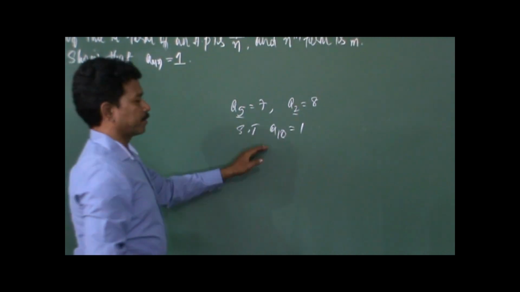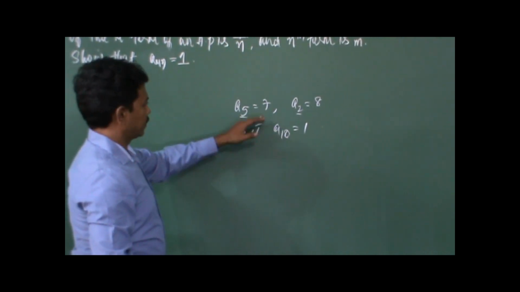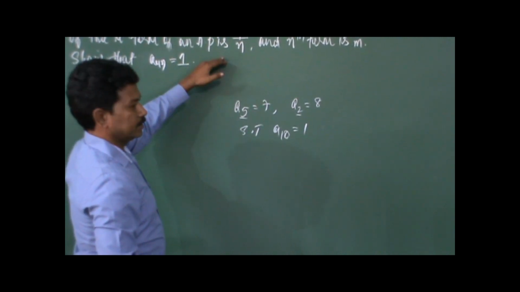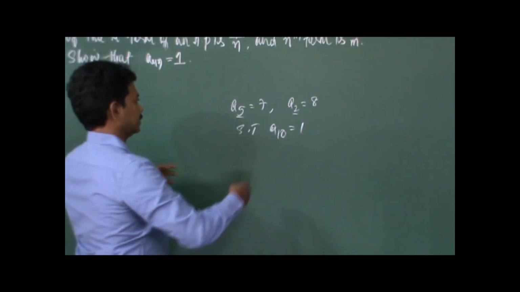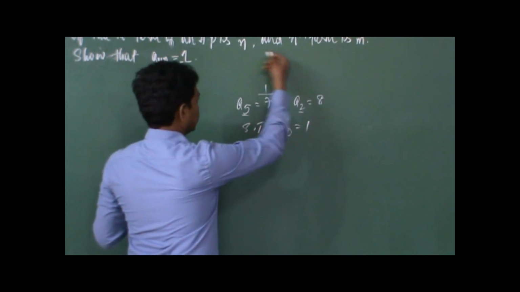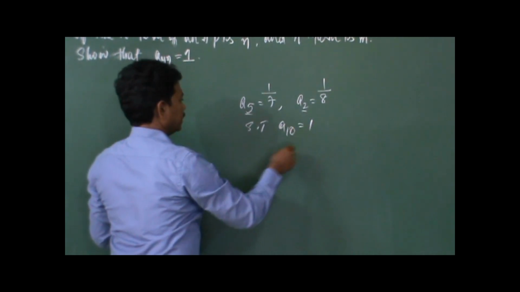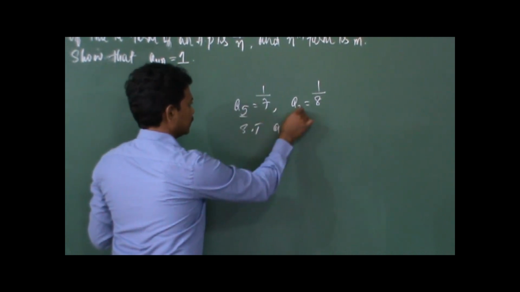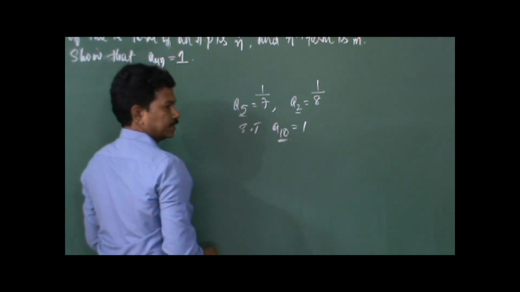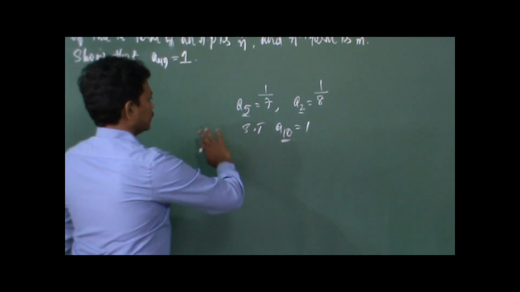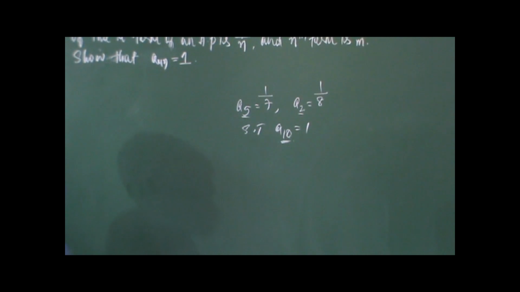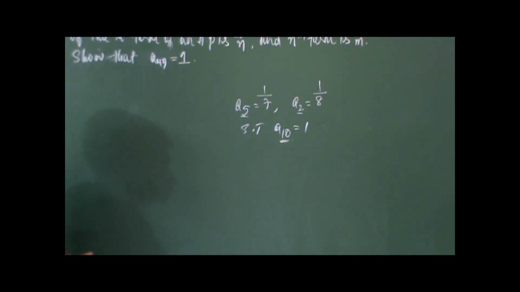So this is the numerical problem. The same problem in numerical form, which I have given you as an example here, is taken in the general form. That's all. So if you take it as A5 is 1 by 7, same format, A2 is 1 by 8, show that A10 is 1. So how 1 comes: you have to multiply 5 and 2, so you get 10 here. So you have to show that the mnth term is 1. So that's the thing. Okay, let us go with this.